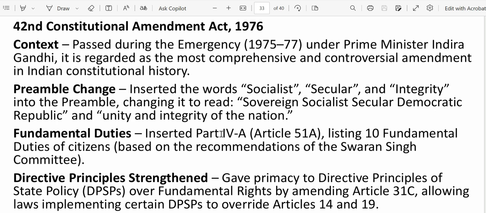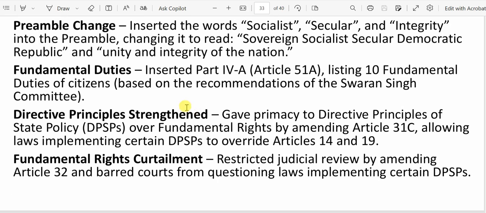The fundamental duties came into picture based on the recommendation of the Swaran Singh committee. This is important. A question might ask, fundamental duties were recommended based on which committee? You can say Swaran Singh committee. In this amendment, basically directive principles got priority over fundamental rights. So that is also one thing.